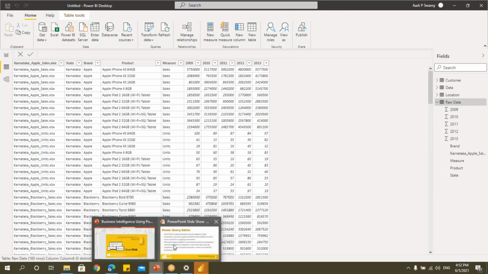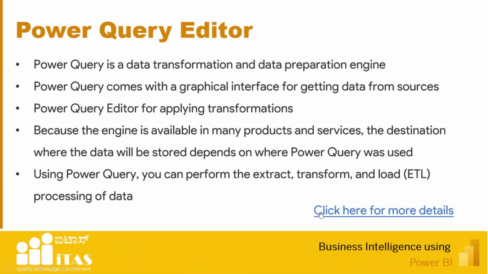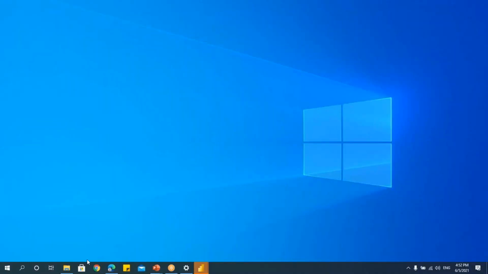And again, the detailed explanation of this Power Query editor is there in this link. You can just click on this and study that. Also, I have some videos which I have done. You can just go through that as well, and the data to learn.